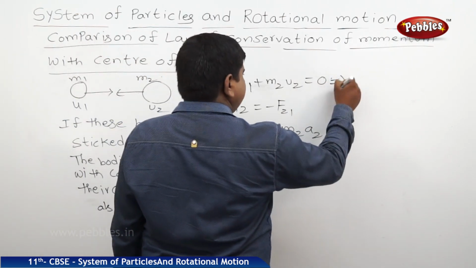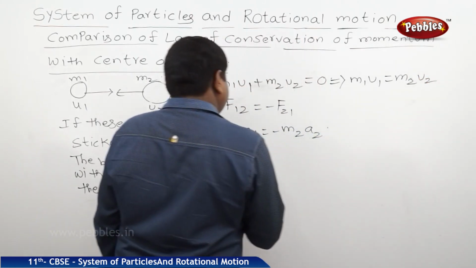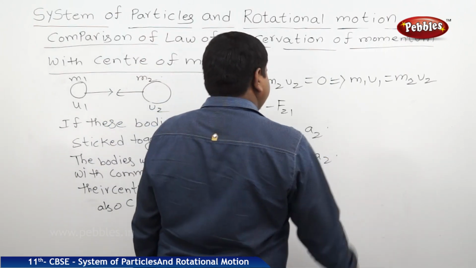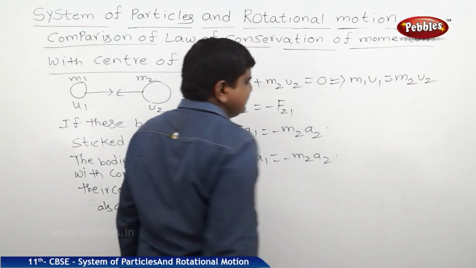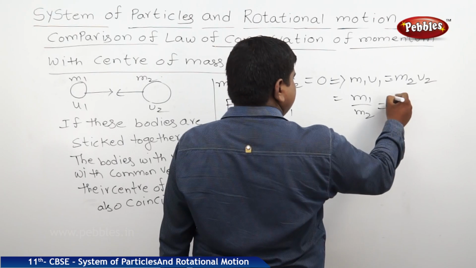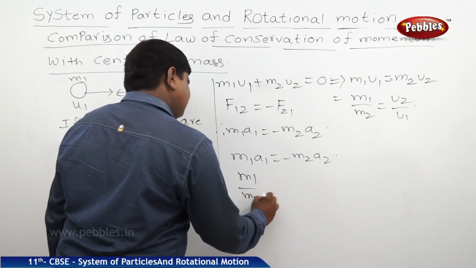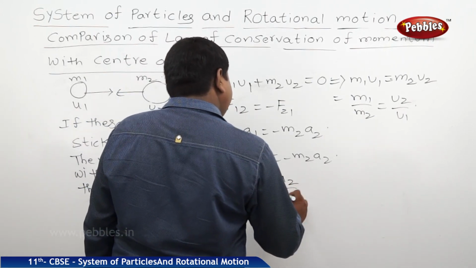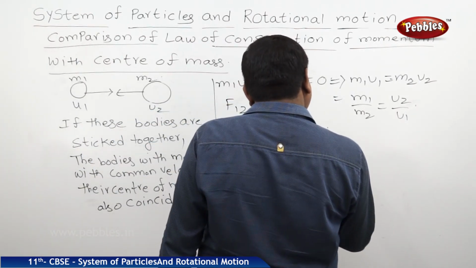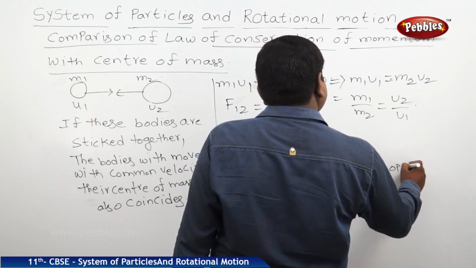So this equation results in m1 u1 is equal to m2 u2. This equation is already m1 a1 is equal to minus m2 a2, so here it is also minus. So from this, m1 by m2 is equal to u2 by u1. From here, m1 by m2 is equal to a2 by a1, where minus indicates the opposite in direction.